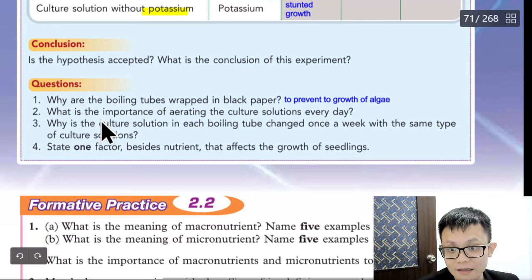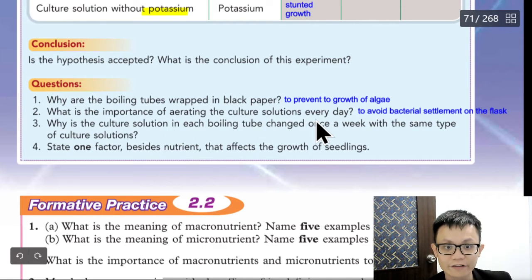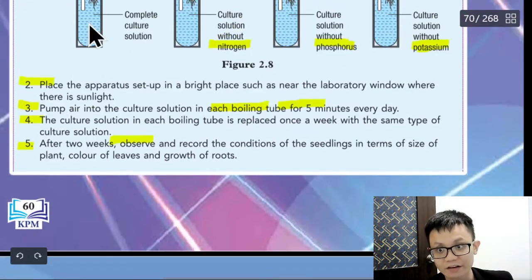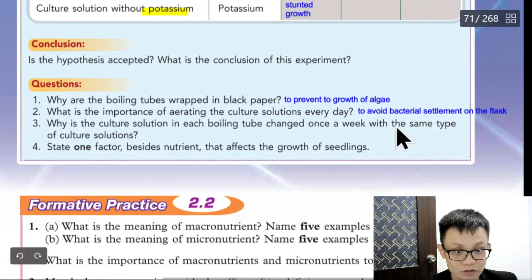What is the importance of aerating the culture solution every day? Okay, so why do we need to aerate the culture solution every day? So that we can avoid bacterial settlement on the flask, correct or not? The bacteria will continue to grow. This one I am not quite sure, but we tend to aerate the soil, correct or not?